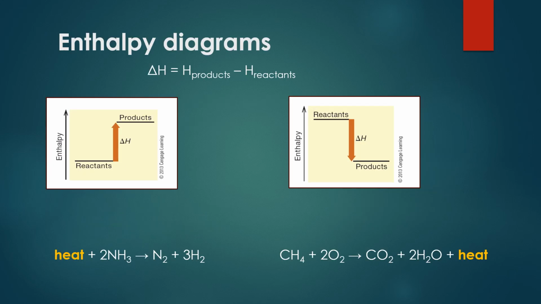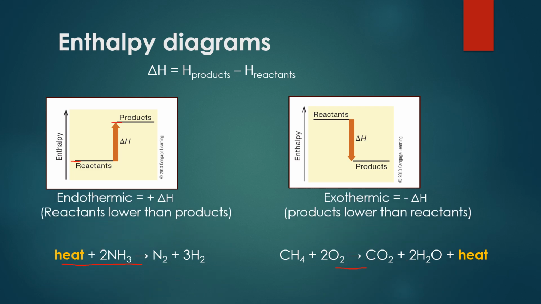Next, we're going to look at some enthalpy diagrams. You'll notice for both of these diagrams, below them are equations representing what is happening in these enthalpy diagrams. For the first one that we're going to look at, which is on the left, the reactants are lower in energy than the products.